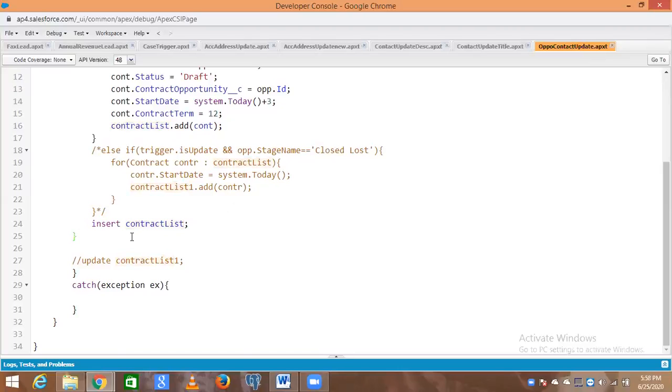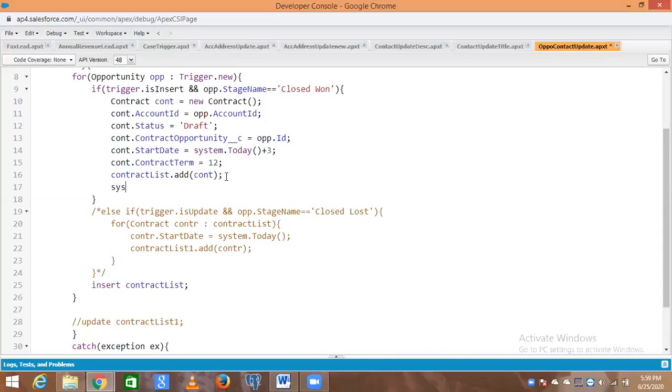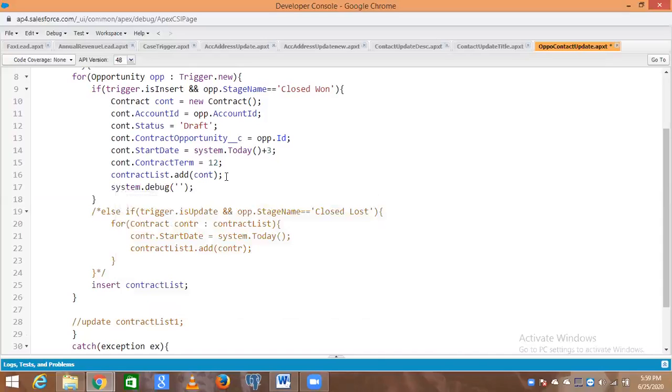Prashant? Yeah, I'm listening to you. After the contract list, can you put a debug statement? After line 16, we can put a debug and we can check what exactly the data is coming in the list.